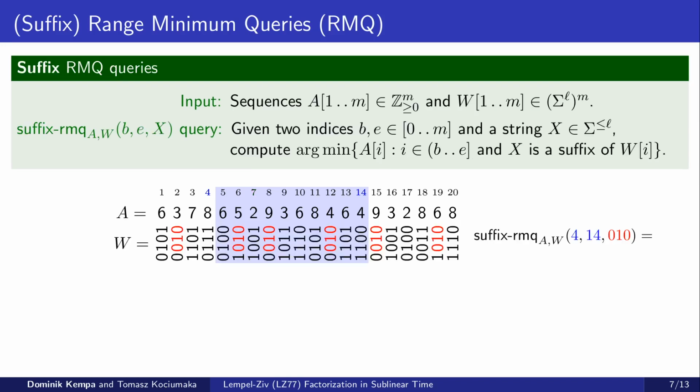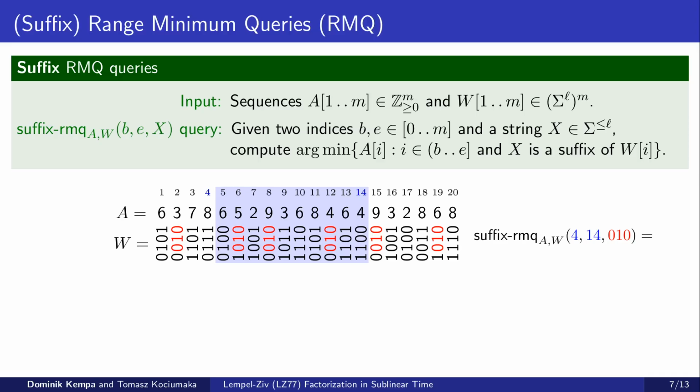The suffix RMQ query generalizes RMQ in the following sense. As input, in addition to the array of integers A, we are given an array of strings W, where each string is of length L. At query time, in addition to the indices B, E, we are also given a string X of length at most L. The query then returns the position of the smallest value in the specified range, for which the corresponding string in the array W has X as a suffix.